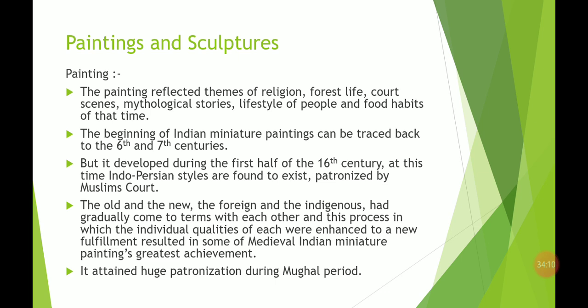It developed during the first half of the 16th century. At this time, Indo-Persian styles are found to exist, patronized by the Muslim courts, the Mughal emperors basically. They were the patrons of painting, and they developed a lot of things in painting. So how was the emergence of painting during the period of the Mughal emperors? It was a mixture basically, an emergence of the new and the indigenous, meaning foreign and indigenous.